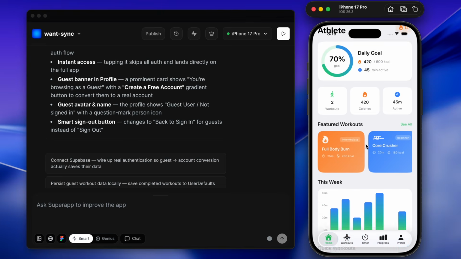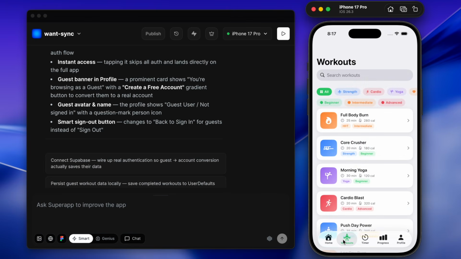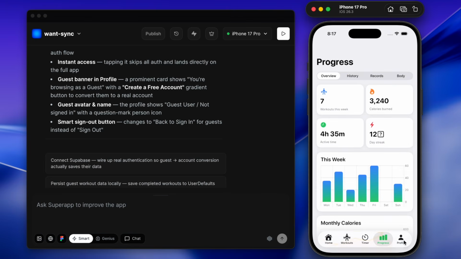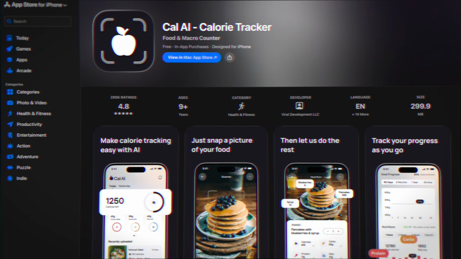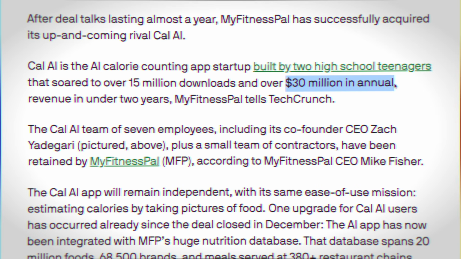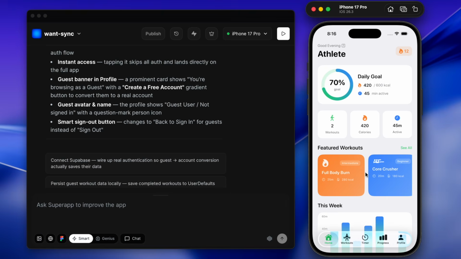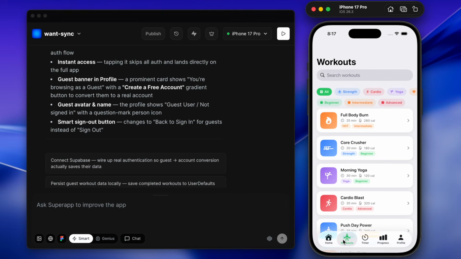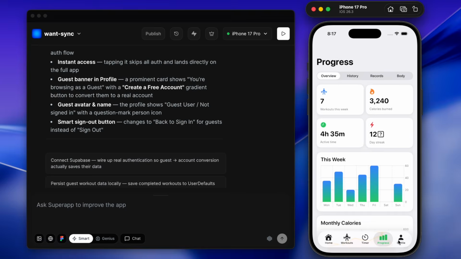And in this video I am going to show you the complete workflow of building a fitness tracker app through the Super App platform. The reason I am building a fitness tracker app is that recently I came to know about an app called Kale AI, which is a calorie tracker app that just got acquired, and it had grown to around $30 million of annual revenue in just 2 years of its launch. So I thought, why not build something like that. So in this video I am going to build an iOS app which will be a fitness tracker app with home workout plans. So let's start building the app.